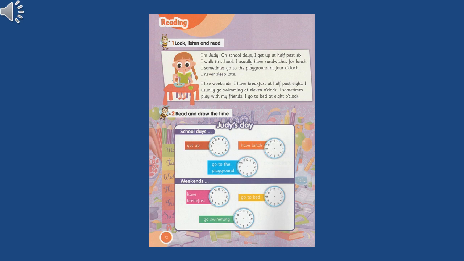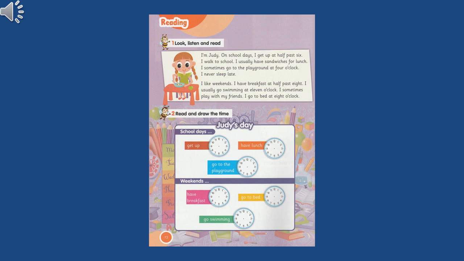After that we have go to bed. I sometimes play with my friends. I go to bed at 8 o'clock. So at what time does Judy go to bed? Excellent. 8 o'clock. Can you draw the 8 o'clock by your own? Okay. The short arm will be at 8. And the long arm will be at 12. The last thing we have, go swimming.